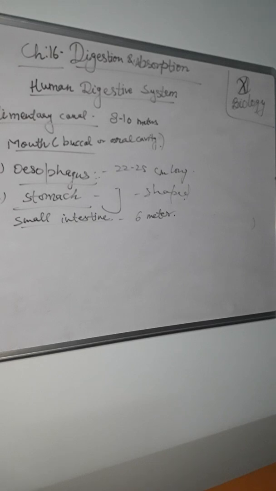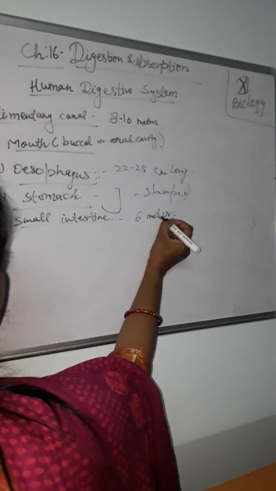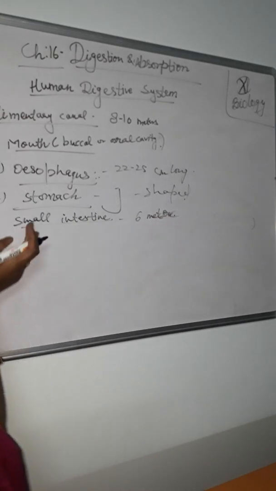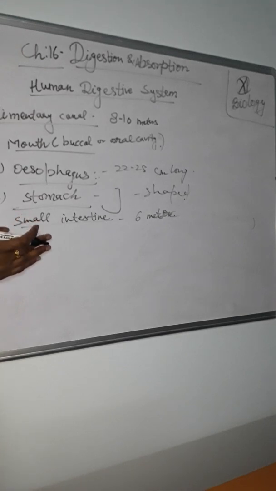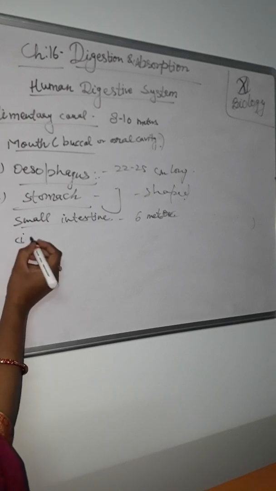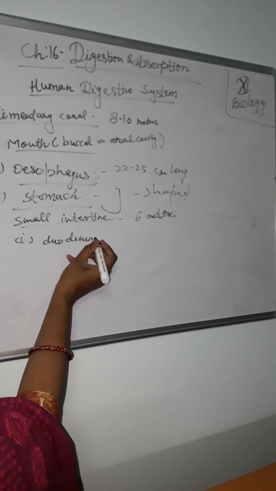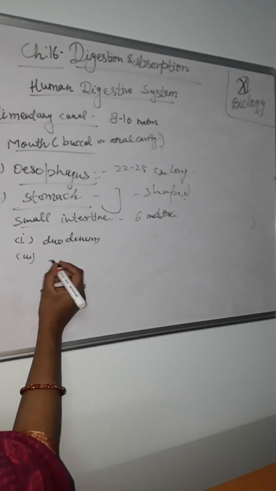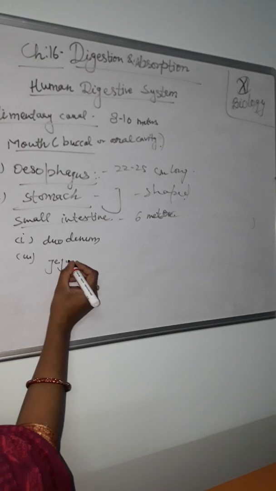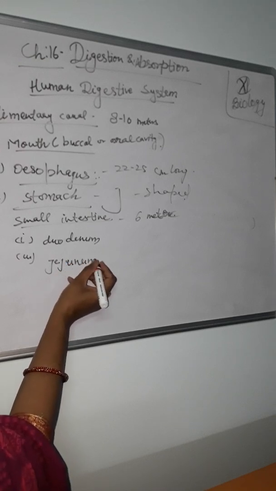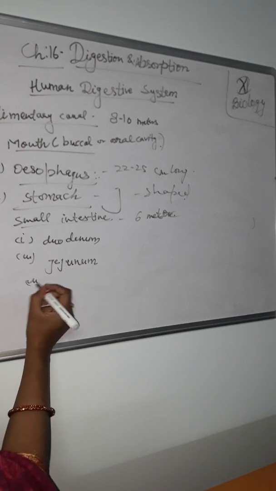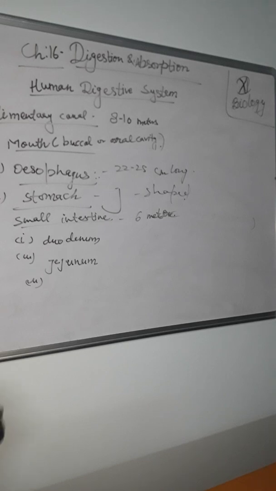It is narrow and tubular and occupies the central and lower part of the abdominal cavity. It is divided into three regions. First one is the duodenum, second one is the jejunum, and third one is the ileum.